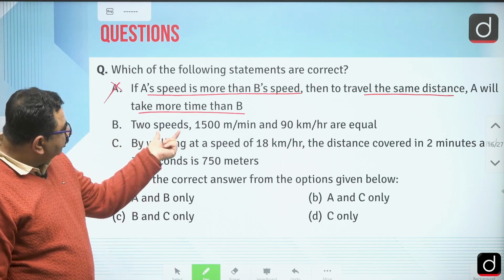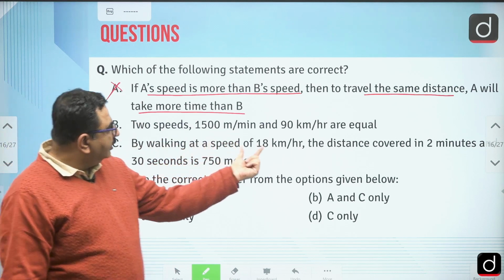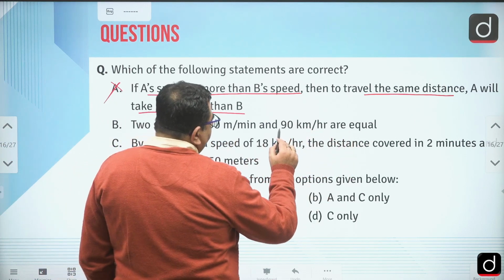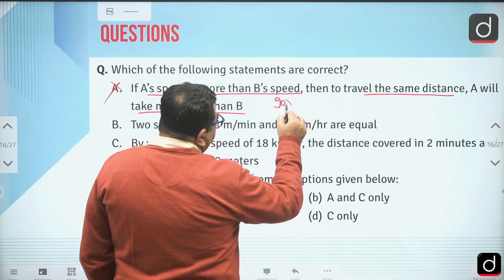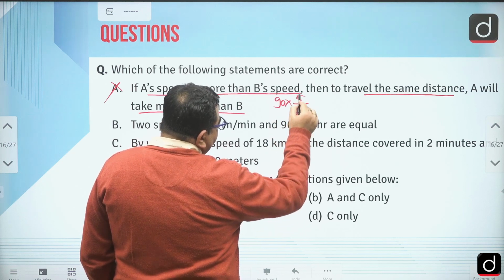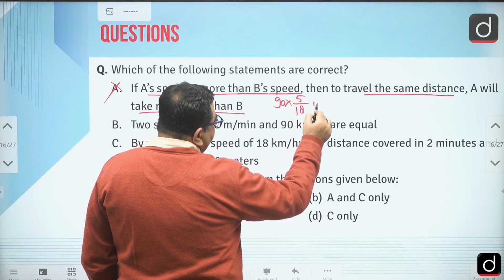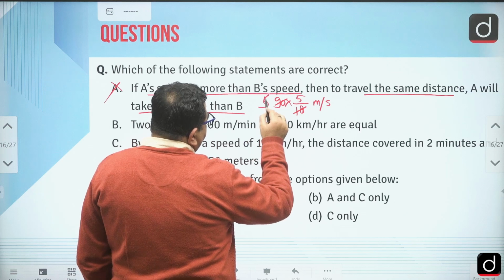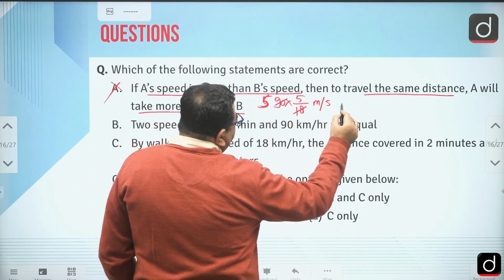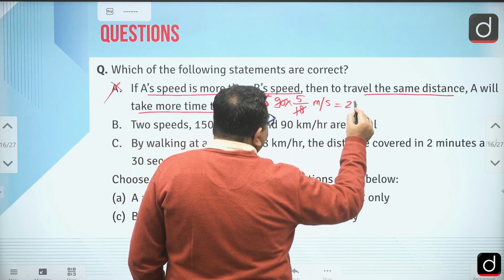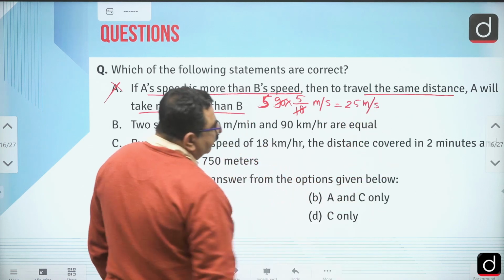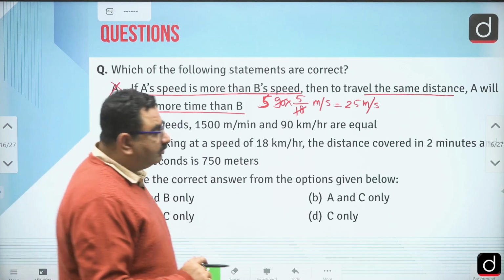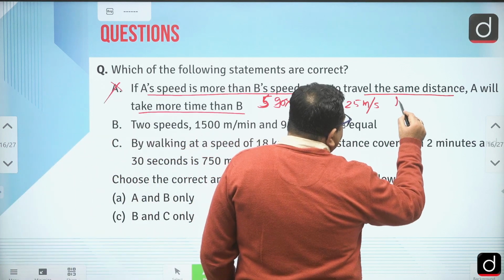Second, two speeds, 1500 meter per minute and 19 kilometer per hour, are equal. We know how to convert kilometer per hour into meter per second: we multiply by 5 by 18. So 5 into 5, that is 25 meter per second. The meaning of 25 meter per second is that in every second it moves 25 meters.